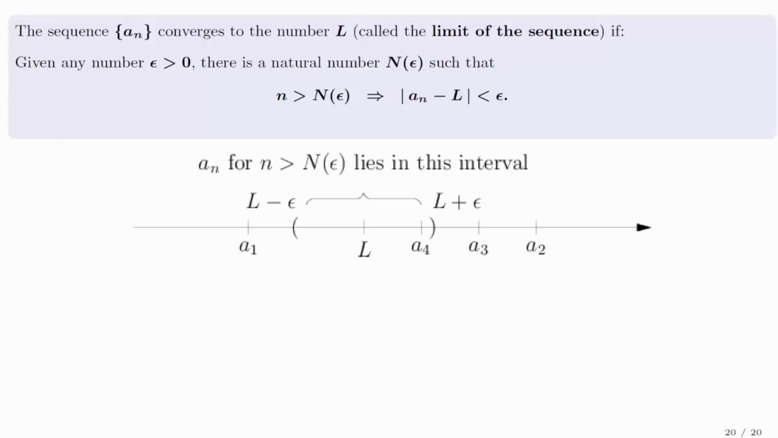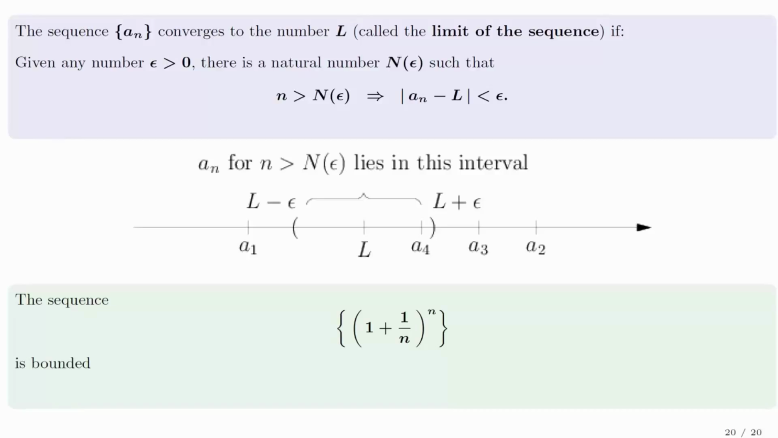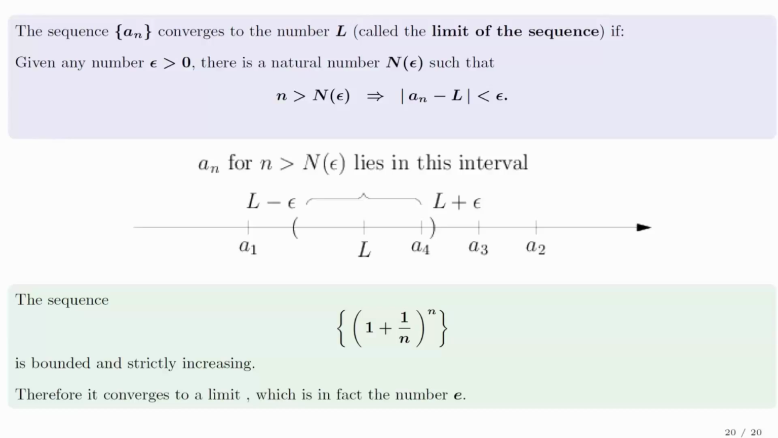One excellent example of the power of this theorem is the following. The sequence (1 + 1/n)^n is bounded and strictly increasing. This is not too difficult to show. Therefore, our theorem implies that it will converge to a limit, and in fact that limit is the number e. We're not going to prove this until later in the course, but I hope it piques your interest in sequences.